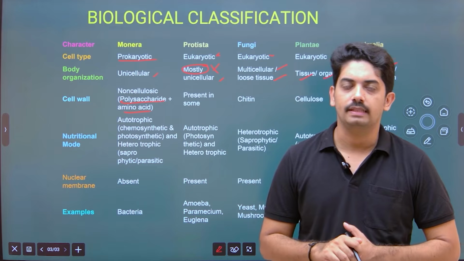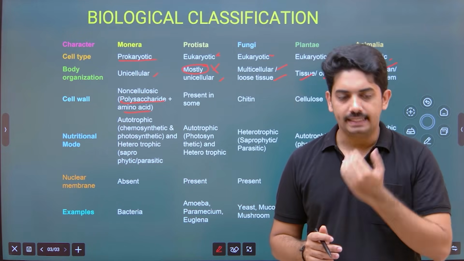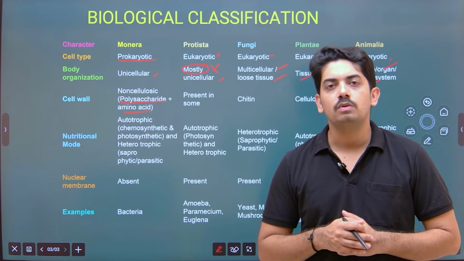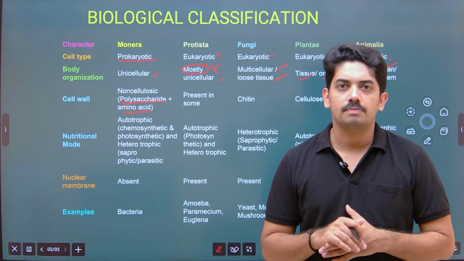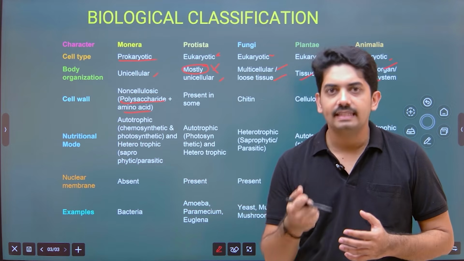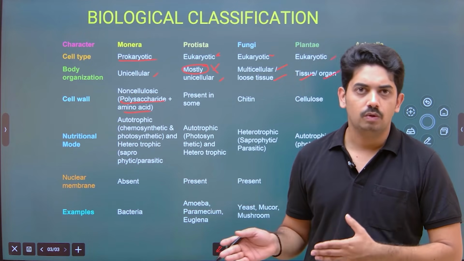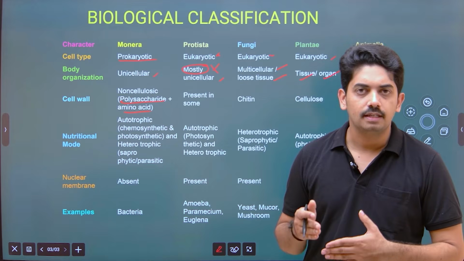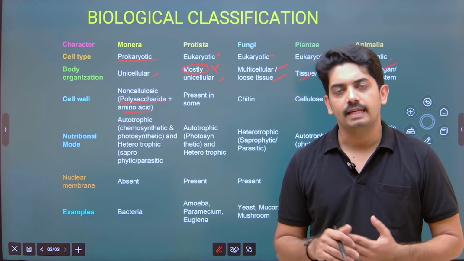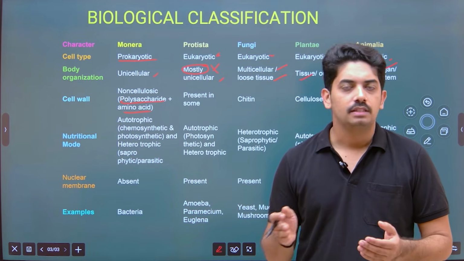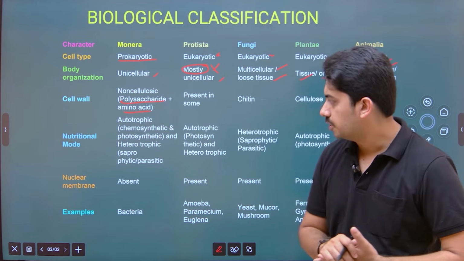Chemosynthetic, photosynthetic. See, there are some bacteria like Nitrosomonas, they have ability to fix the chemical substance and from that they derive the energy. Okay. Autotrophic, anyhow we know Nostoc and Anabaena are the autotrophic bacteria. They have pigments through which they absorb sunlight and synthesize their own energy.